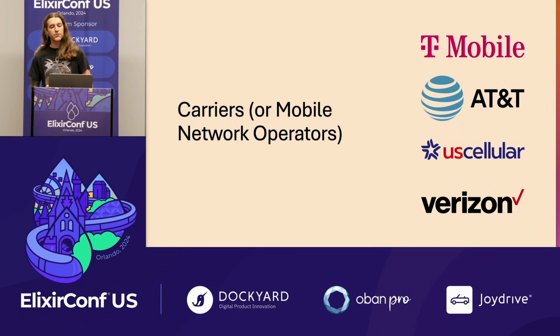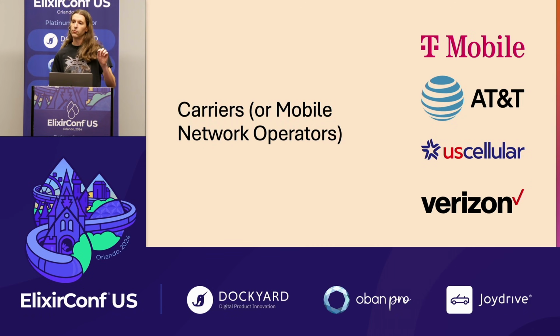Mobile network operators are carriers like AT&T, Verizon, T-Mobile, and US Cellular. In the US, that's basically it for physical infrastructure. And importantly, we need to know who the carrier is for that phone number when we're sending a text message.